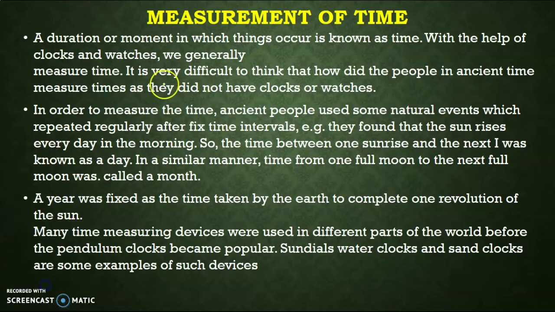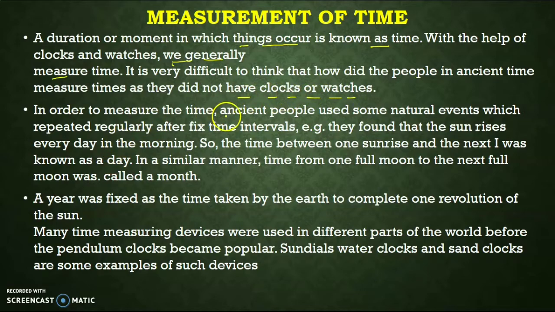Just see, a duration or moment in which a thing occurs. Different types of activity take different times. It is very important, and is known as time. With the help of a clock and watch, we generally measure the time. It is very difficult to think how people in ancient times measured the time, as they did not have a clock or watch. In ancient times, different countries had different methods to measure the time.